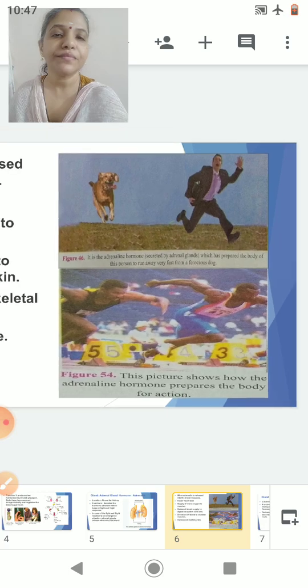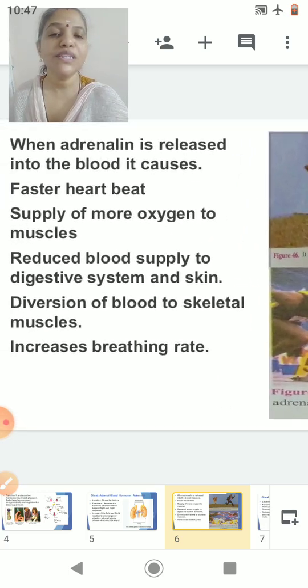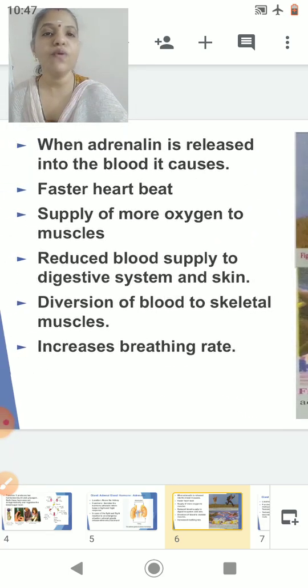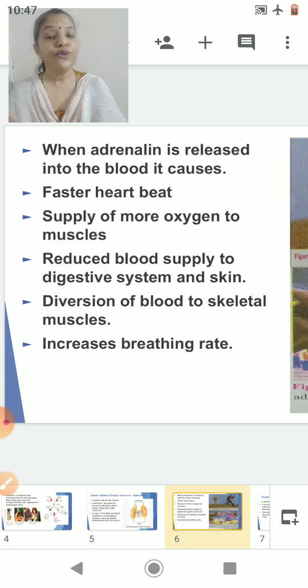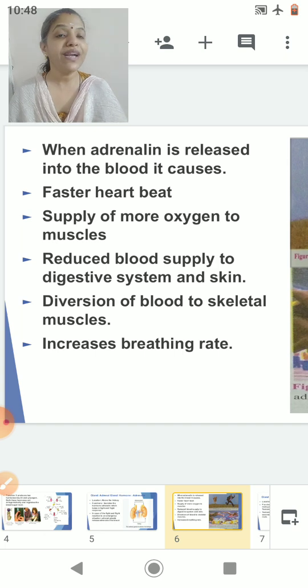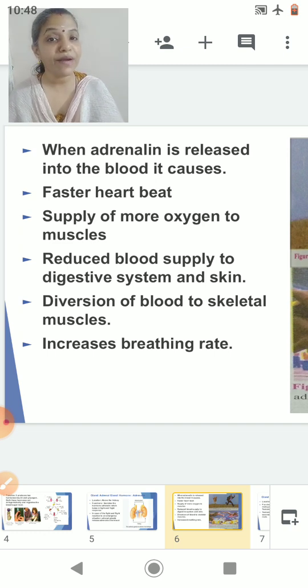Okay. So what does the adrenaline do? How does it help us in coping with an emergency situation? When adrenaline is released into the blood, you know that adrenaline is a hormone secreted by the endocrine gland, the adrenal gland. So it is released into the blood. When it is released into the blood, it fastens your heartbeat. Faster the heartbeat because it will help in running faster.